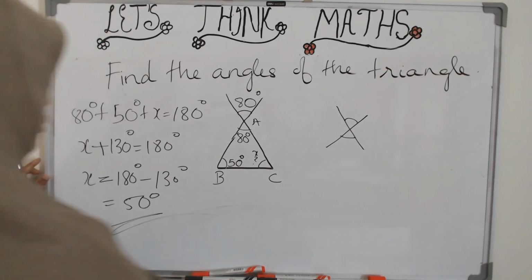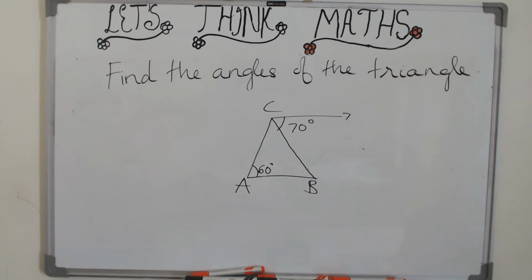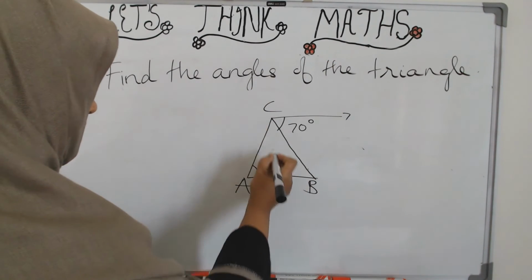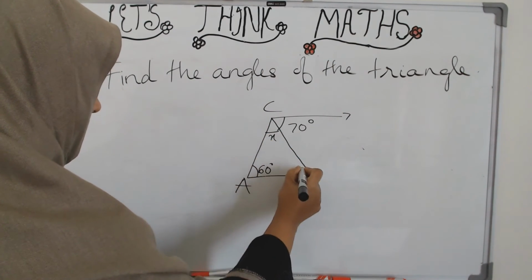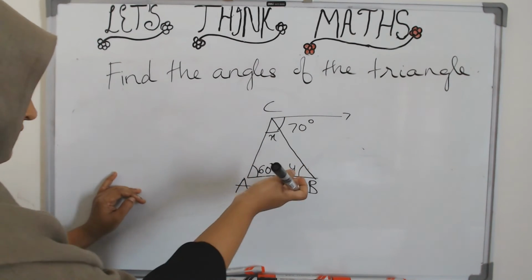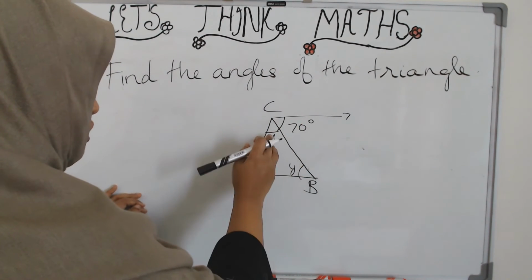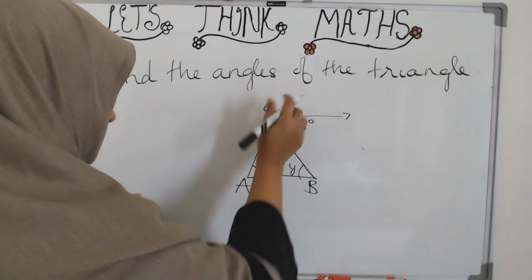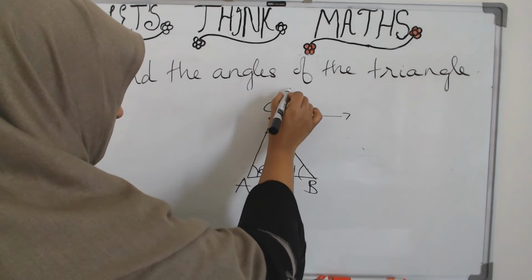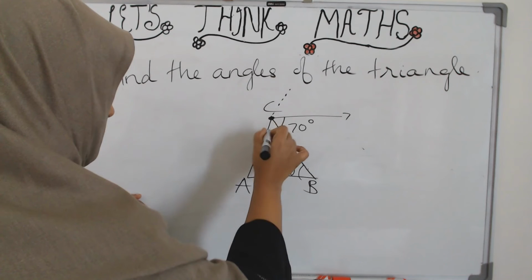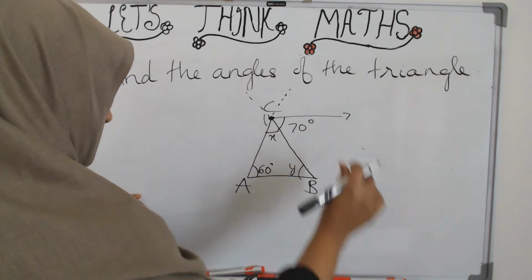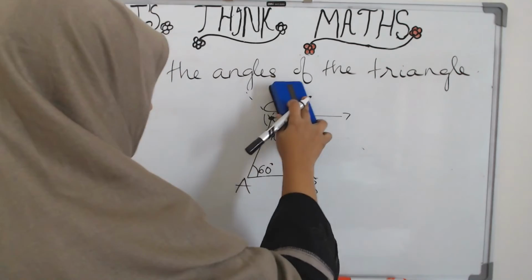Let us see one more question. Now we have to find the angles of this triangle. Let us name them X and Y. We have to find what X and Y are. What do you have here? This is an angle which falls outside the triangle, but still not the exterior angle. Why? Because this is how you extend and this is how you extend, and these two angles are the exterior angles. So this is in no way the exterior angle.